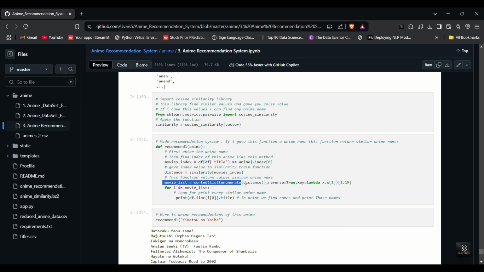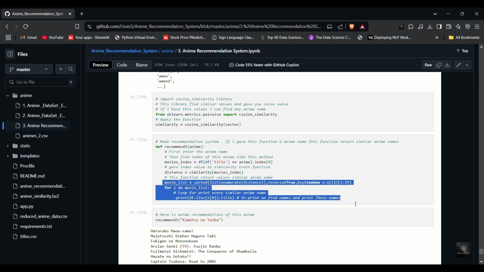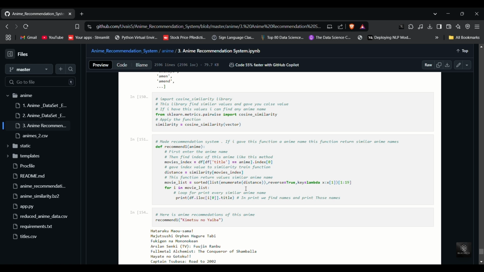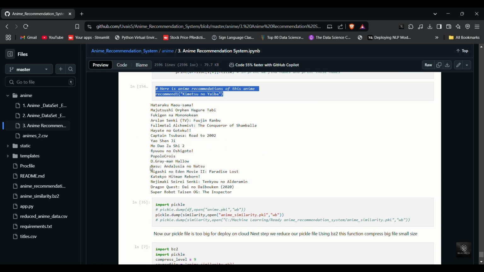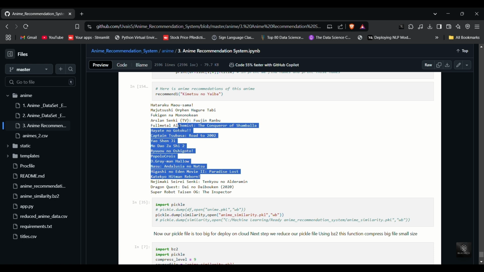Sorting the similar anime. We sort the list of anime based on similarity scores in descending order. Enumerate pairs each anime with its similarity score. Sorting is done using reverse equals true to prioritize higher similarity scores. The slice 1 to 19 ensures we skip the first entry, which would be the input anime itself, and return 18 recommendations. Printing recommended anime titles: finally, we loop through the sorted list and print the titles of the recommended anime.